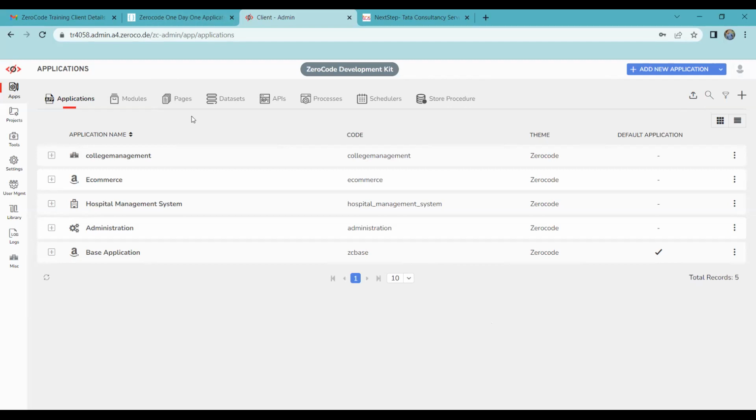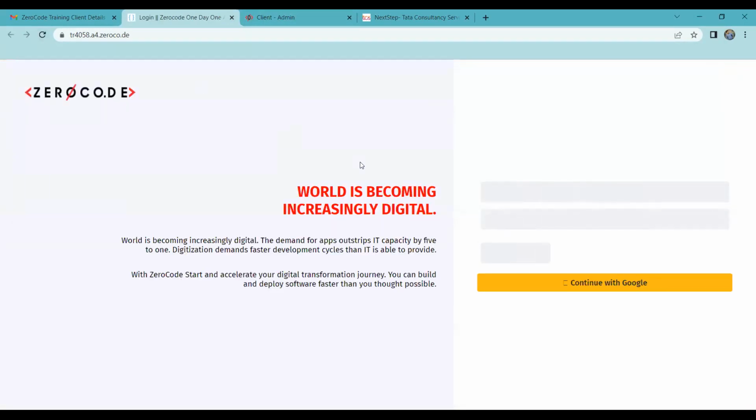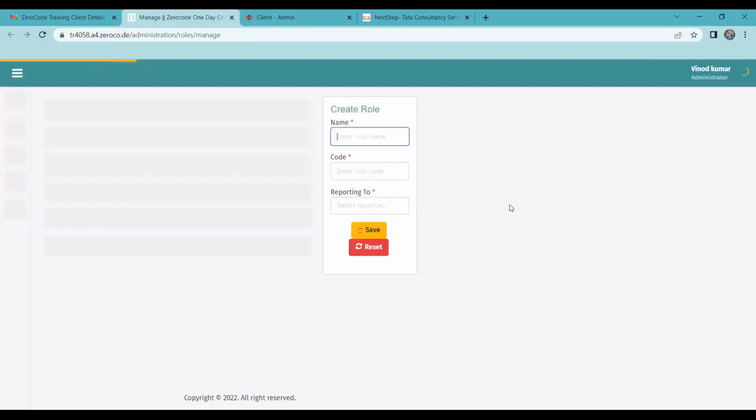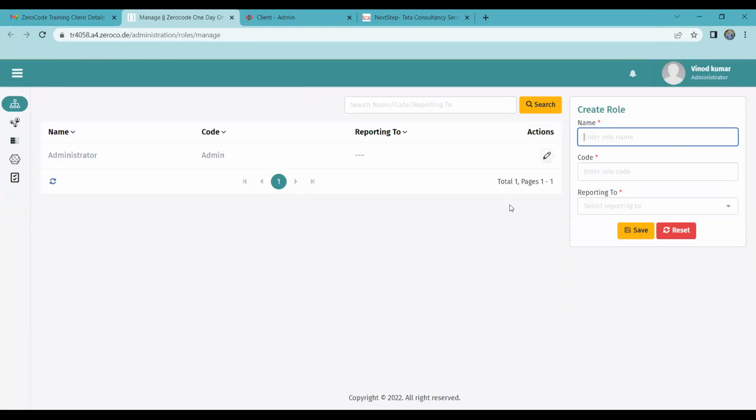Sir, can I open? Yeah, try it now. Reload now. Yes, sir. Reload. Yeah, it is working, right? Yes, sir. Okay, fine. Thank you, sir. Okay, anything else?